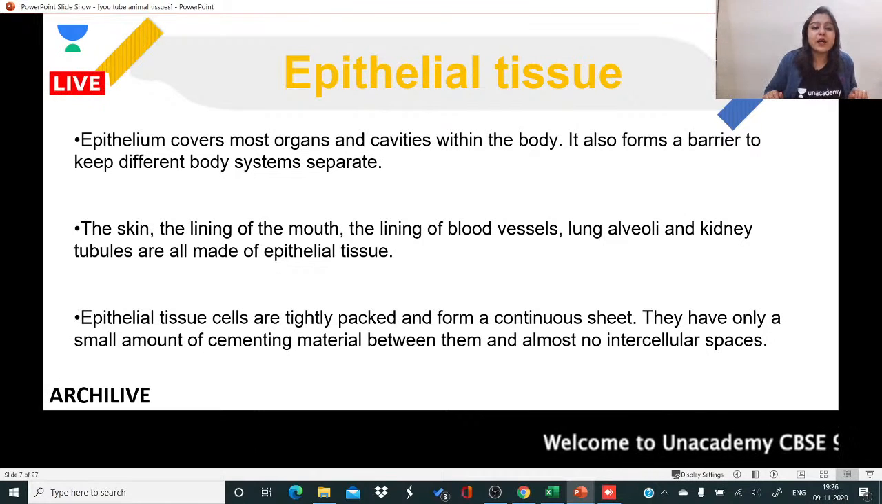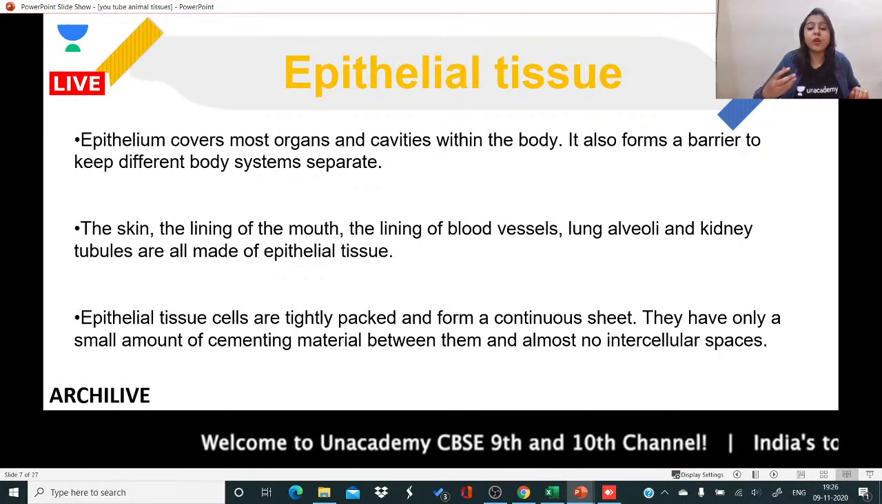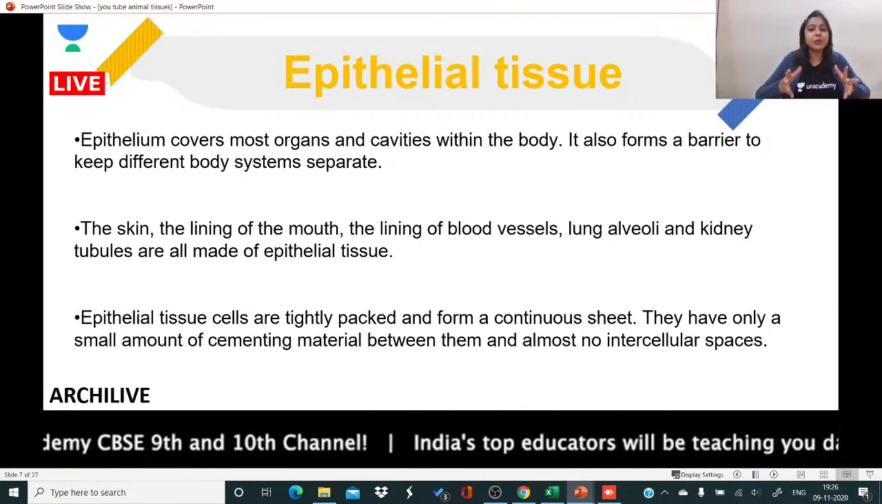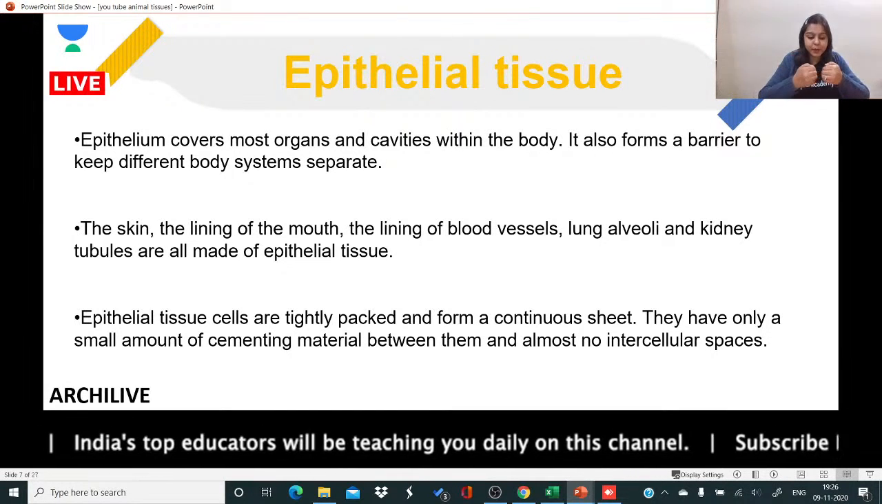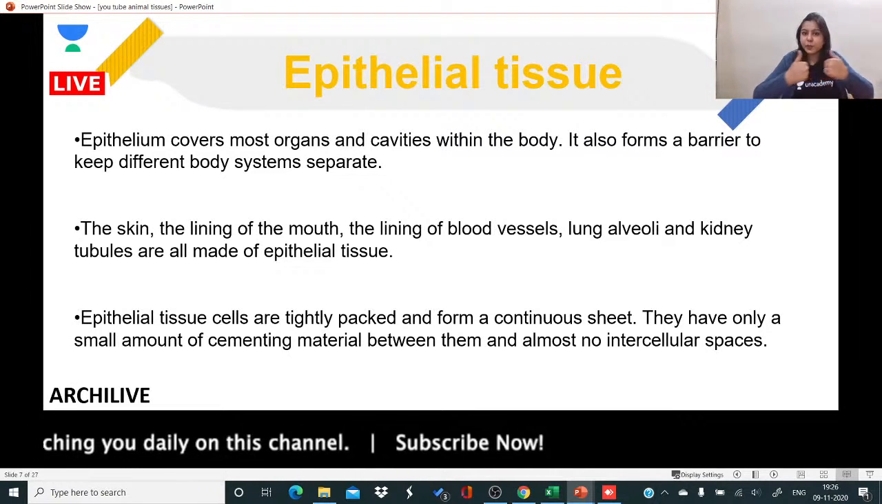So they have only a small amount of cementing material between them and almost no intercellular spaces. What does intercellular space mean? Inter means between and cellular means cells. So there is no space between two cells. The two cells are tightly packed with each other. There is no space between the cells.